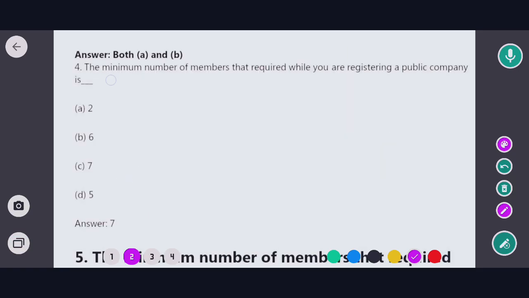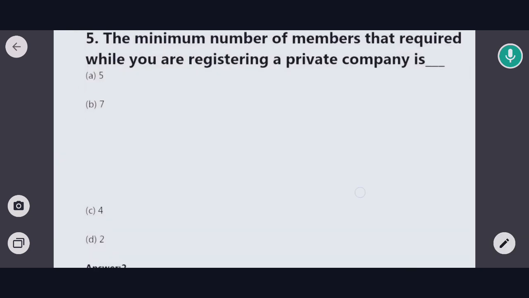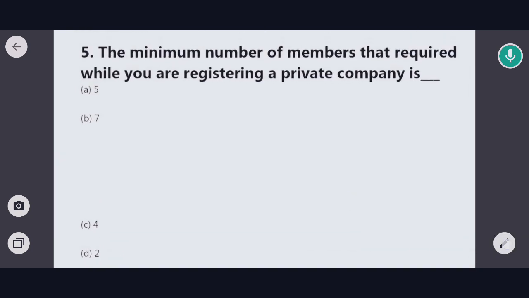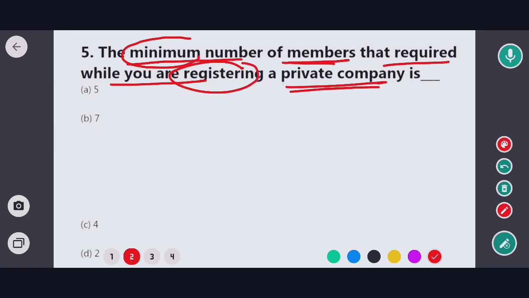So the question was the minimum number of members that required while you were registering public company is seven number of members. Okay. So in this case, the correct option would be option C. Okay, so now on to next question. So the next question is the minimum number of members that required while you are registering a private company. तो पहले हम लोगों ने पढ़ा था public company जहाँ पर minimum requirement of number of members is 7.